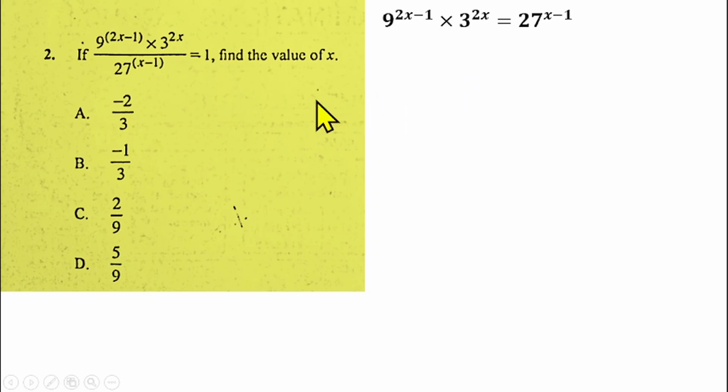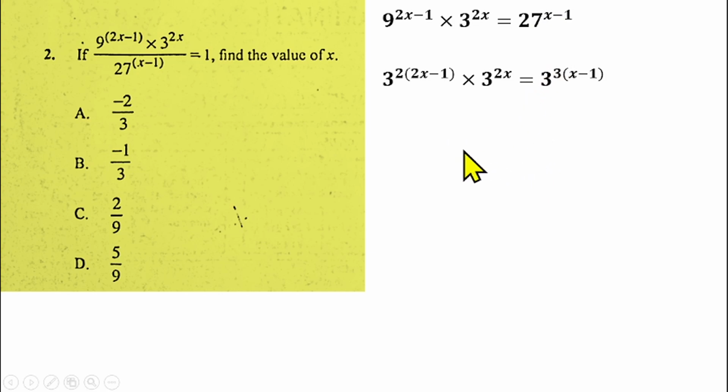So, of course, what can we do? We can cross multiply, this 27 raised to power x minus 1 will multiply 1, that will give us this. So we have this multiplied by this at the left hand side. So from there you can change this base, which is 9, to having base of 3, and also the 27. So you can change this one to be 3 raised to power 2, and this one to be 3 raised to power 3. So if I change this one to 3 raised to power 2, the powers will multiply themselves. So we'll be having this times 3 raised to power 2x equals 3 raised to power 3, then 3 will multiply x minus 1 also, according to the law of indices.